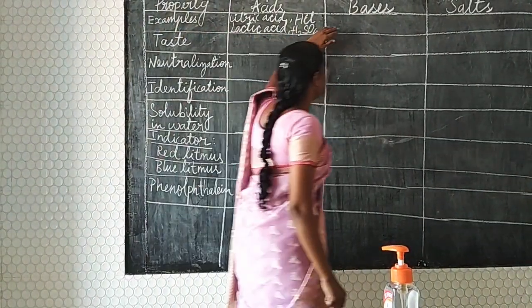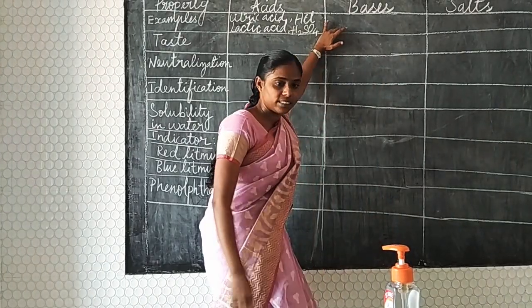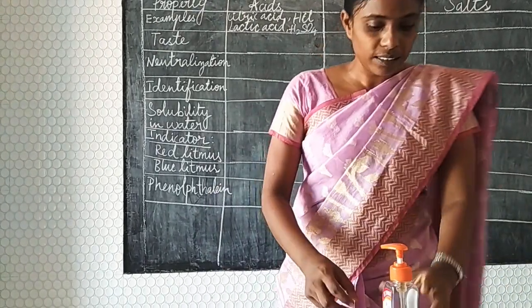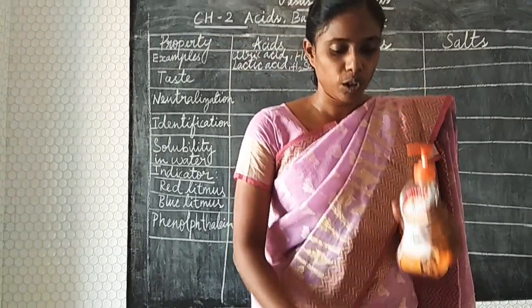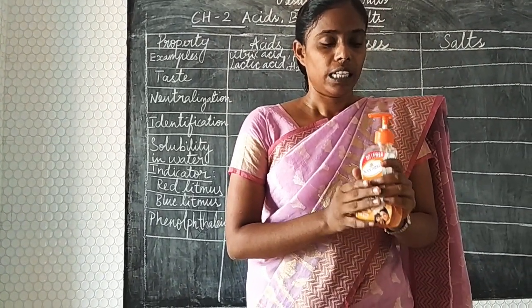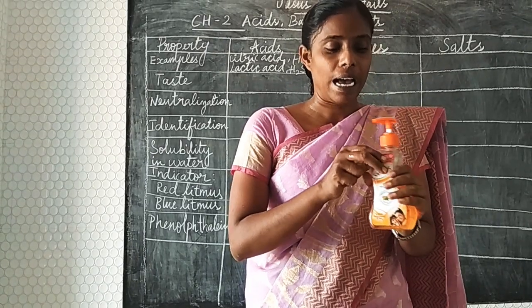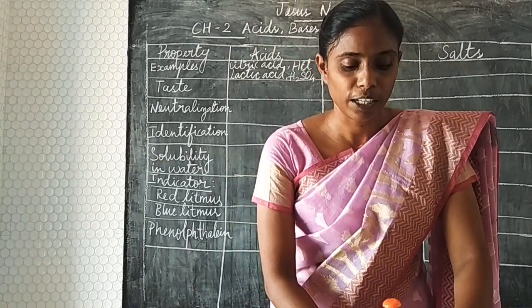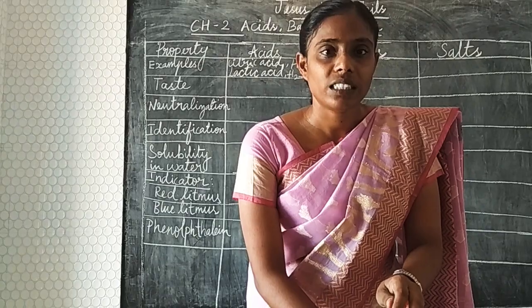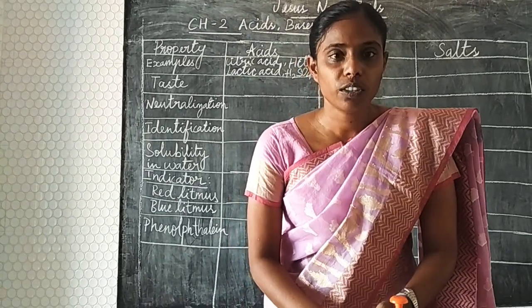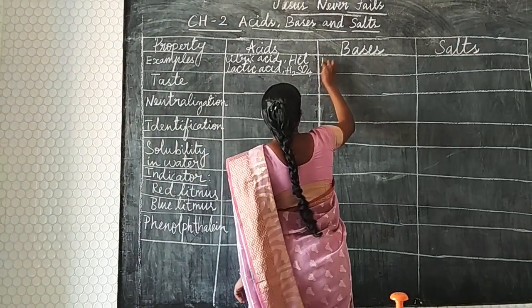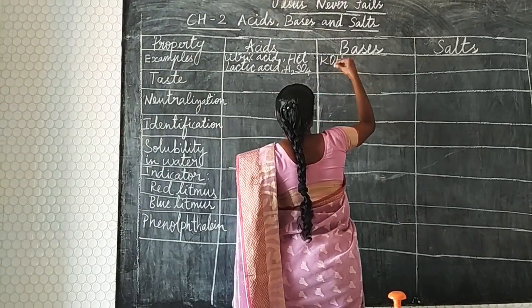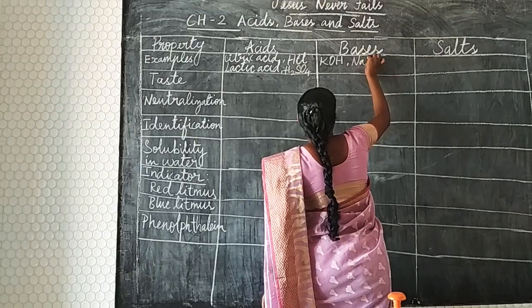Now we move on to bases. Bases are bitter in taste, that we know. Here you can see a liquid soap as well as a bar soap. Both contain bases, in which the liquid soap has potassium hydroxide and the bar soap contains sodium hydroxide. So we are going to write the examples: potassium hydroxide, KOH, and sodium hydroxide, NaOH.